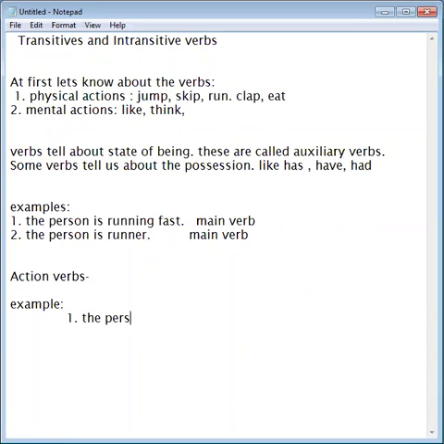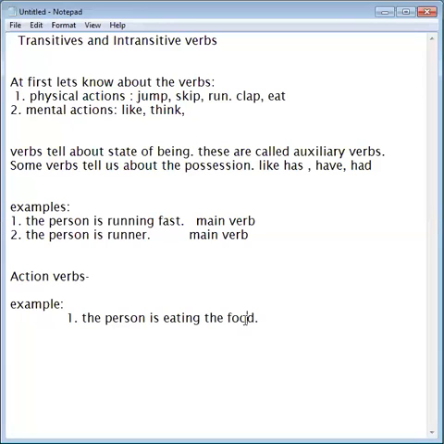Now see the example. The person is eating the food. Now here eating is the action, a physical action, and for eating the person has the object food. What is this eating action being done on?